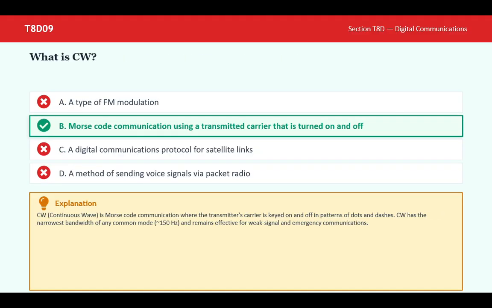What is CW? B. Morse code communicating using transmitted carrier that is turned on and off. CW, or continuous wave, is Morse code communication where the transmitter's carrier is keyed on and off in patterns of dots and dashes. CW has the narrowest bandwidth of any common mode at 150 Hz and remains effective for weak signal and emergency communication.